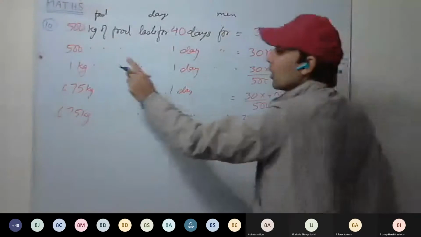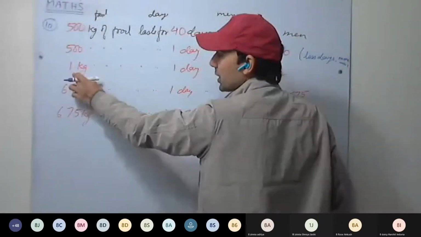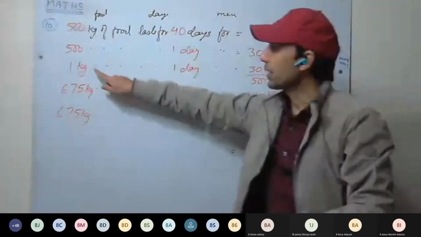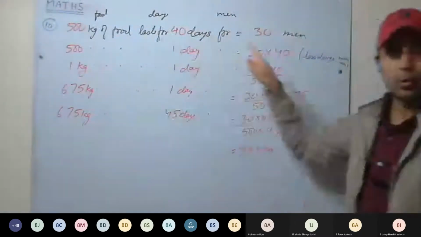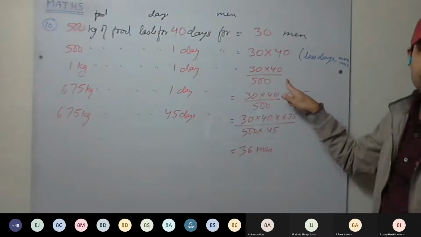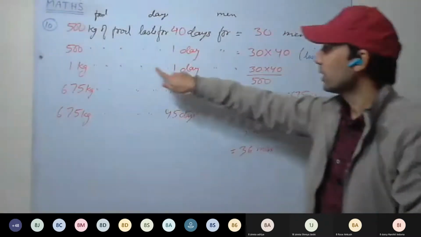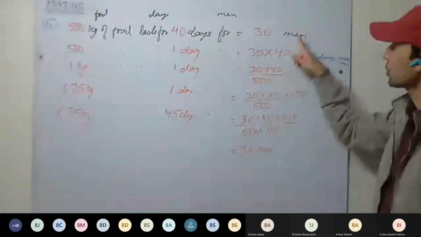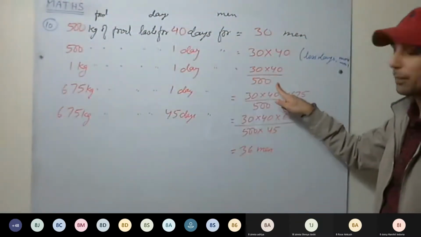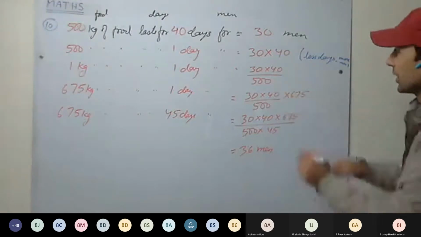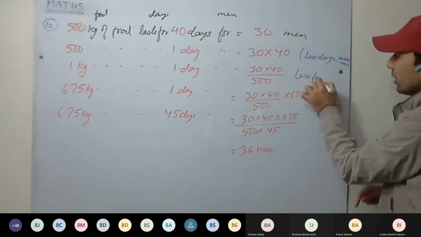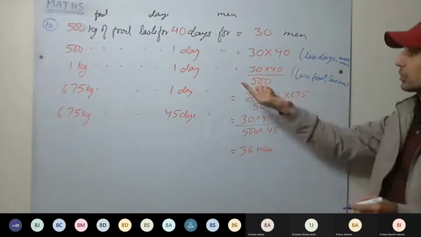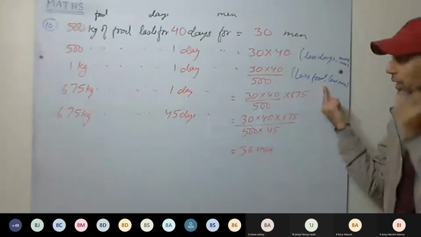Okay. Now see here, food has decreased to 1 kg. Now we are having only 1 kg instead of 500 kg. It means the number of men must decrease, because we are having only 1 kg of food for 1 day. So it will fill the stomach of only fewer men. That is, we divide by 500. Less food, less men. They are directly proportional.